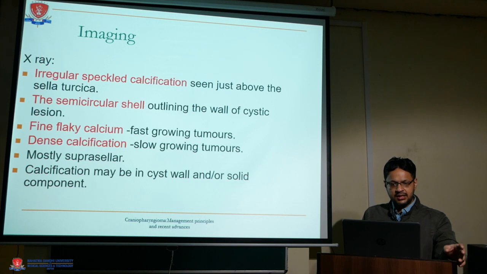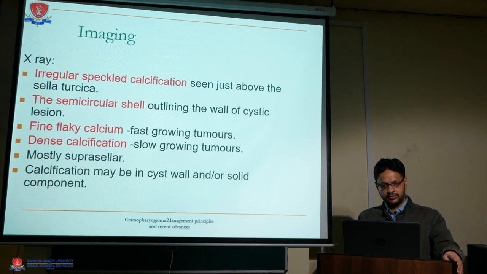Imaging includes X-rays, which show irregular speckled calcification seen just above the sella turcica, semicircular shells outlining the wall of the cystic lesions, fine flakes of calcium, or dense calcification. The calcification may be seen in the cyst wall or with a solid component.